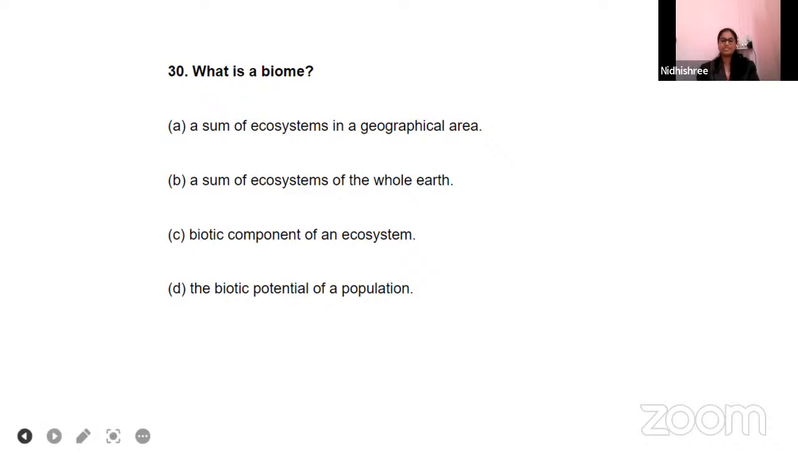A sum of ecosystem in a geographical area. Don't get confused thinking biome means biotic. Not like that. It is the sum of ecosystems in that geographical area. If a forest is there, and a pond ecosystem is there, overall ecosystems in that particular area, it is called as biome. Option A is the right answer. Fine. Now don't change your answer from A.